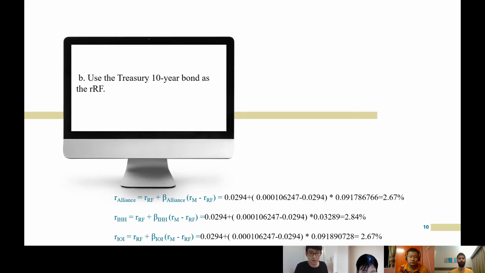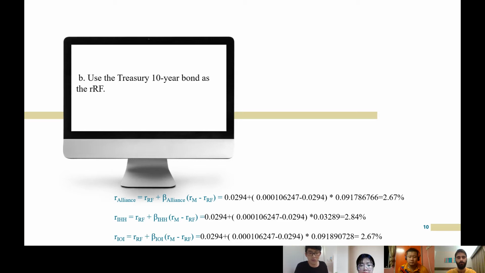The same situation applies to IOI, where the required rate of return is about 2.67%. Based on the data provided, we have already got the risk-free rate of return and the risk premium. CAPM gives a very simple conclusion: there's only one reason why investors will get higher returns, and that is to invest in high-risk stocks. There's no doubt that this model plays a leading role in modern financial theory.